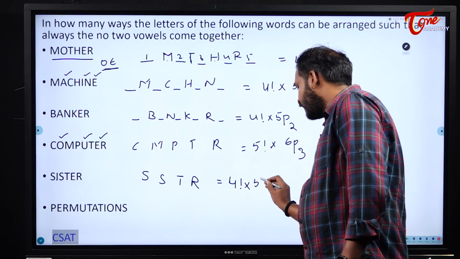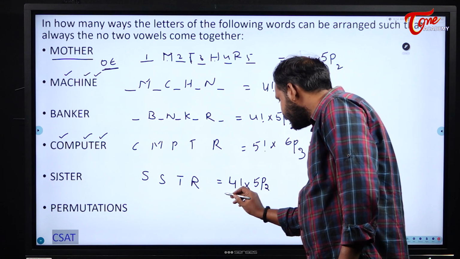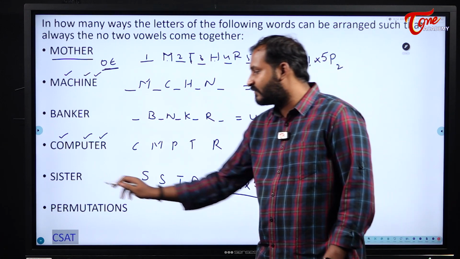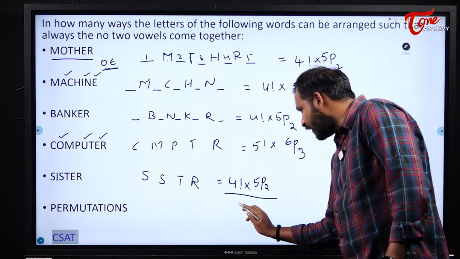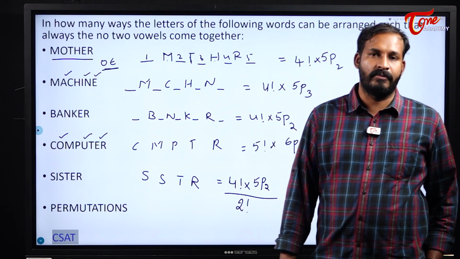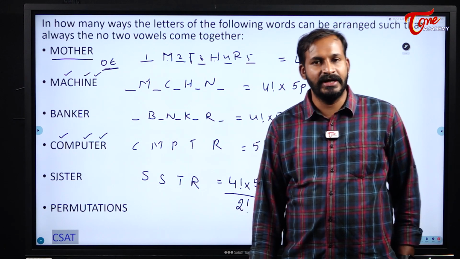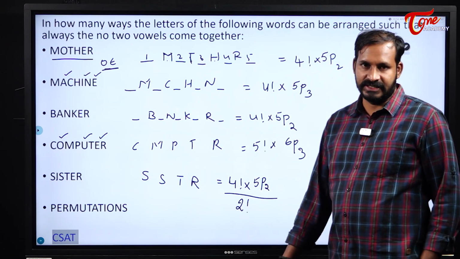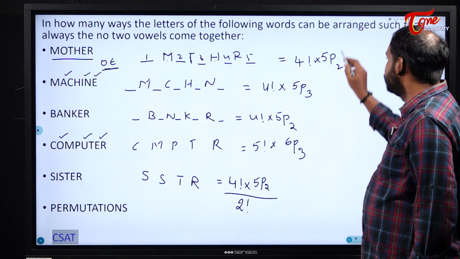So 5P2 by, here I will get a denominator. Why? Because S was repeated 2 times, so by 2 factorial. So whenever there is a repetition, immediately we will have a denominator, students. Else everything remains the same. Understood? Next one.